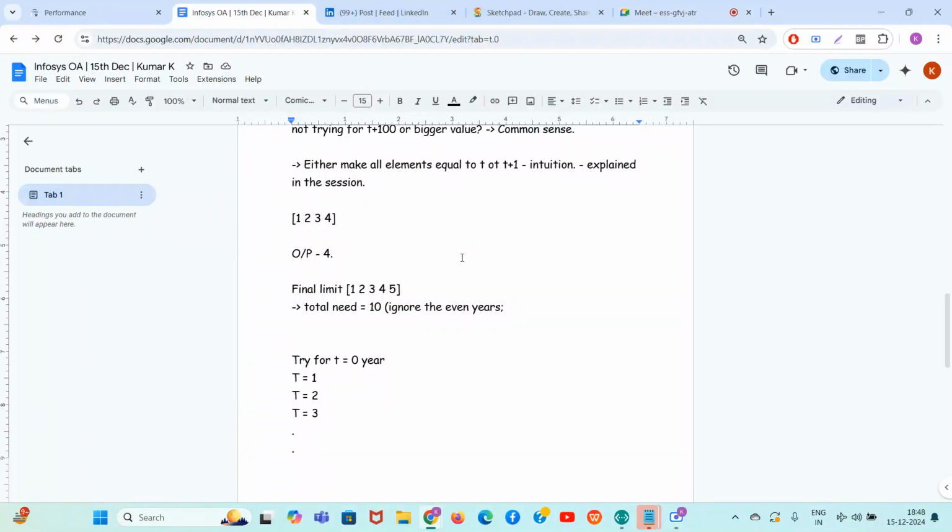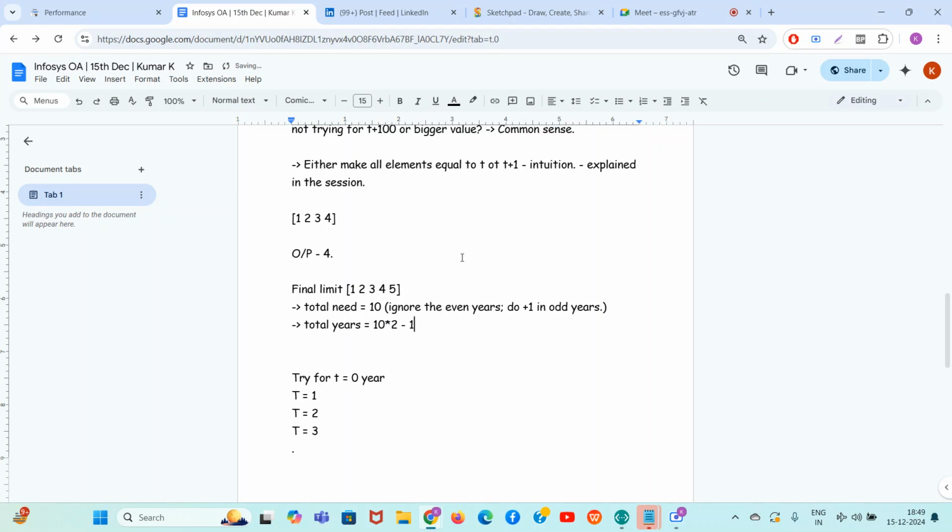So what can be the maximum limit? You ignore the even years, do plus 1 in odd years. So guys, if you want 10 odd years, total how many years needed? 10 into 2. 20 years में कितनी बार odd आ जाएंगे? 10 बार odd आ जाएंगे.